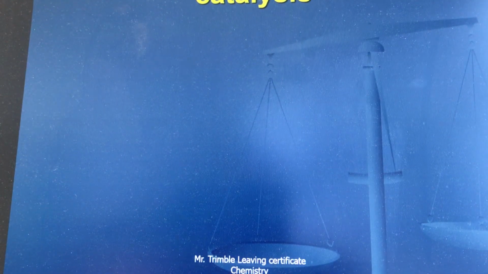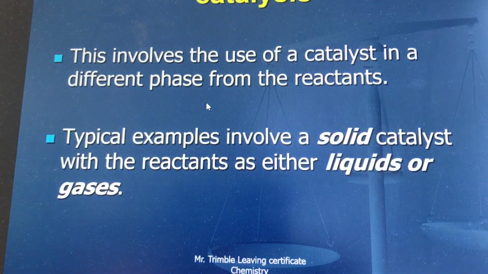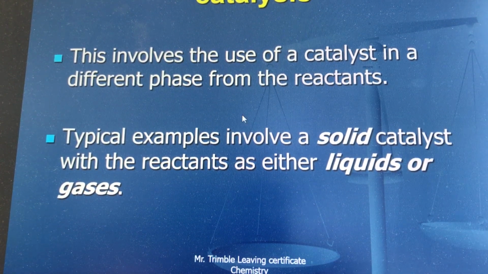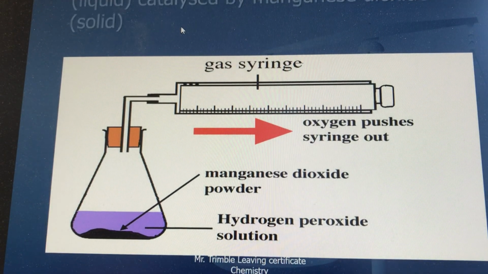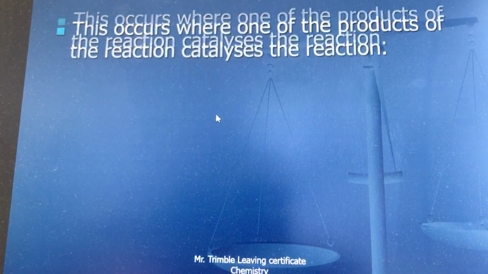Type 2 then, heterogeneous catalyst. This involves the use of a catalyst in a different phase, but don't use the word state as I keep saying. The examples use a solid with a liquid, or a liquid with a gas, or a solid with a gas, and that's the type of thing. Hetero meaning different there. The decomposition of hydrogen peroxide, what you do for juniors, is a lovely example of heterogeneous. Solid manganese dioxide powder, and you did this a couple of weeks ago in the experiment, and then you have liquid hydrogen peroxide.